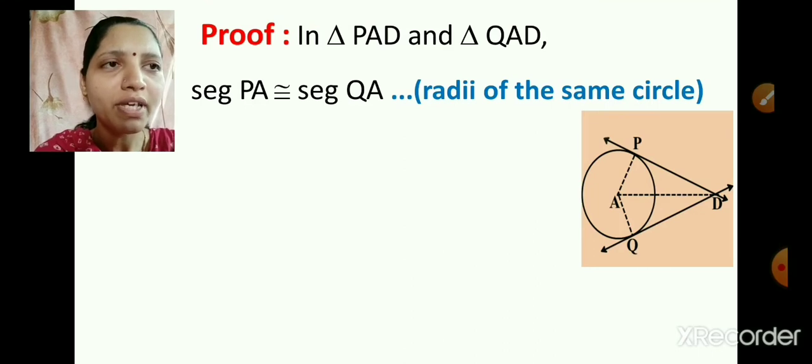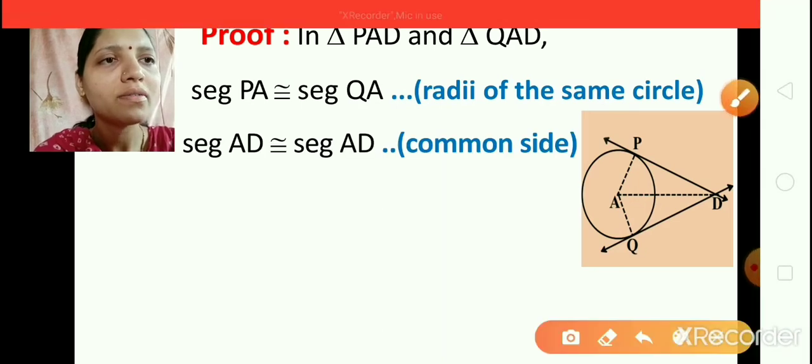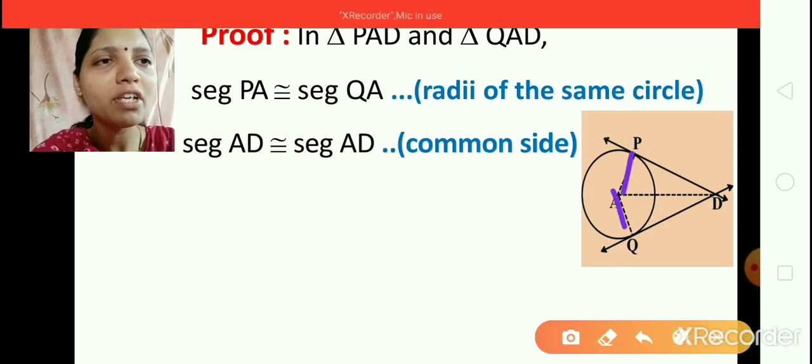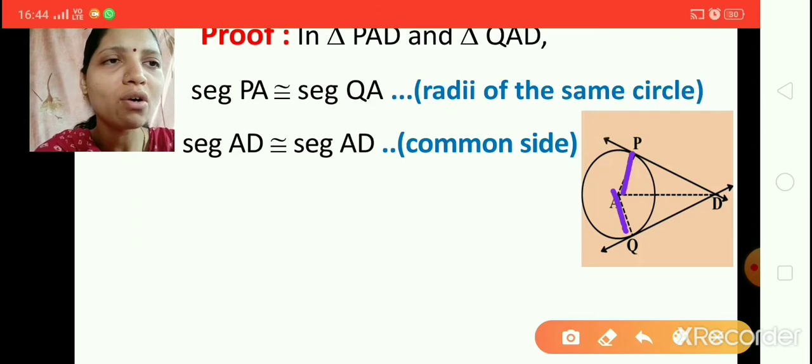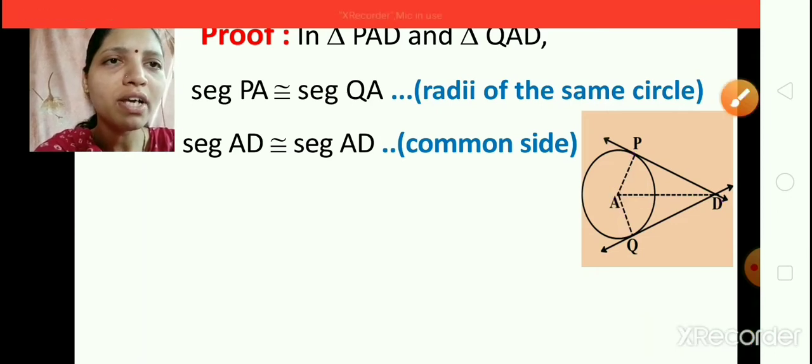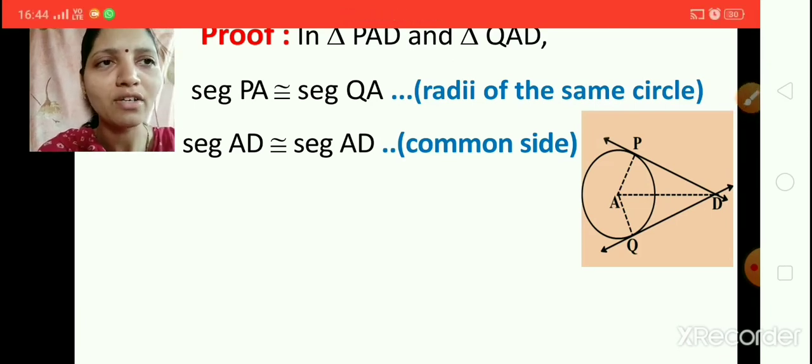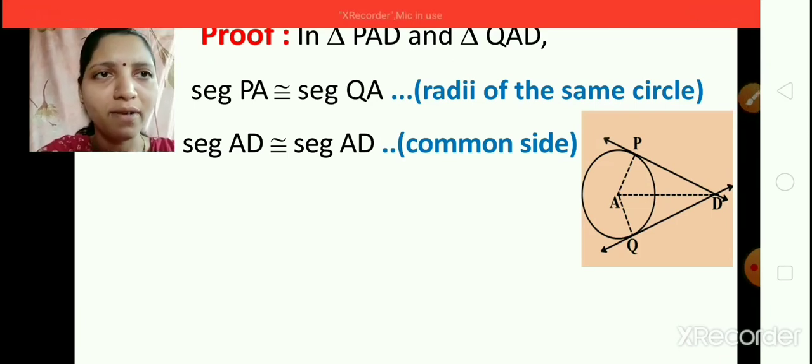Segment PA is congruent to segment QA. Why are they congruent? Because they are radii of the same circle. Similarly, segment AD is congruent to segment AD because that is a common side for both triangles.